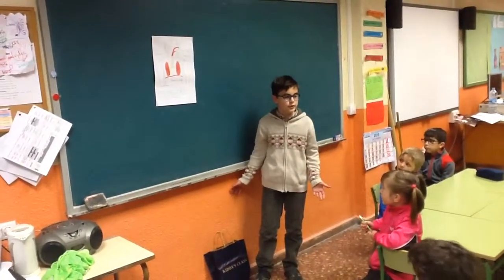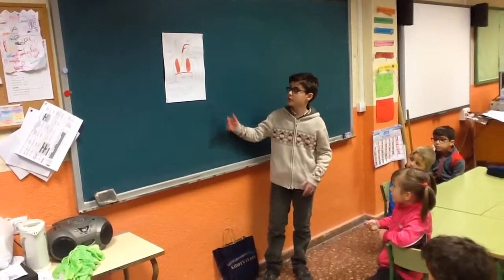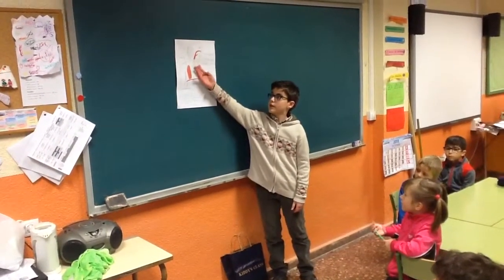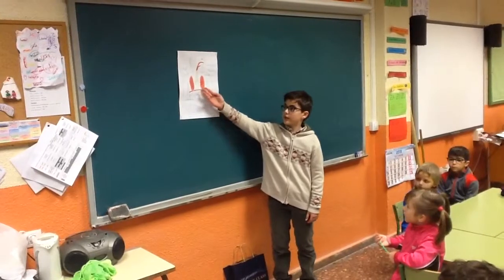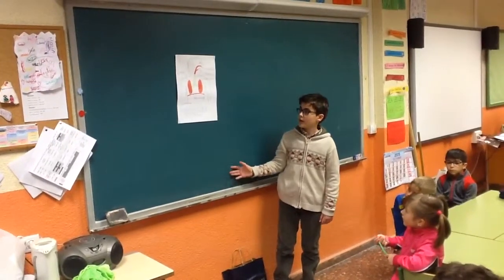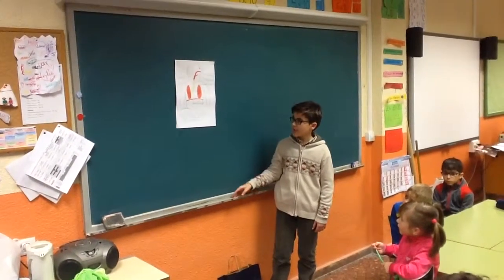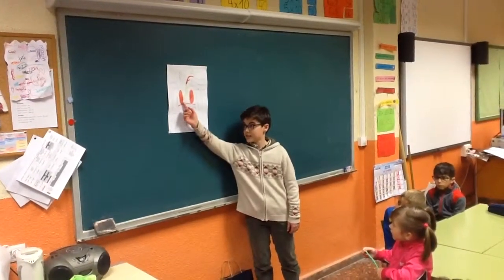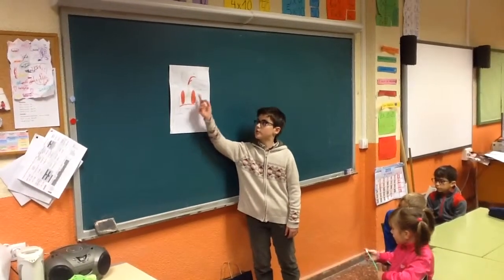Now I'm going to explain to you how it works. First, the air enters our body through our nose. Then the air goes through the trachea. Then the air enters the lungs. Then the air enters through the bronchioles to the air sacs.